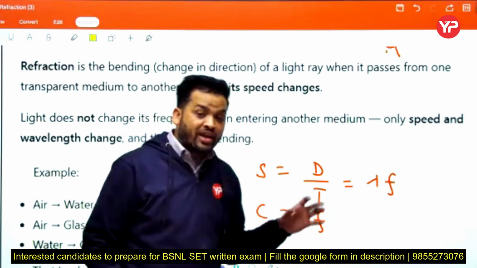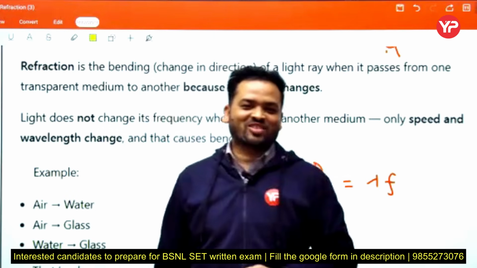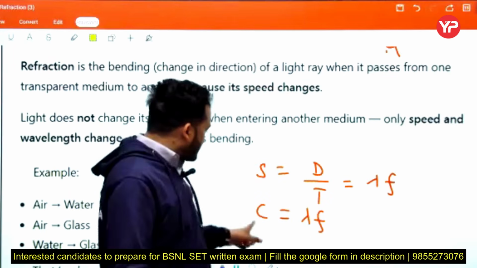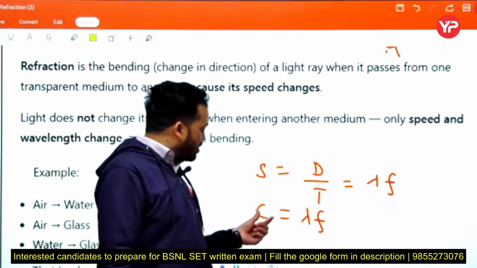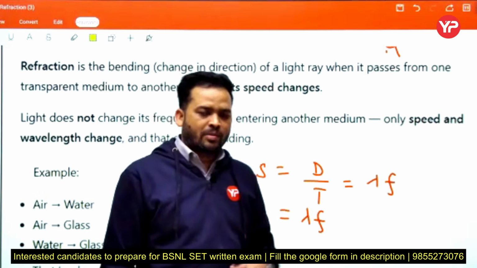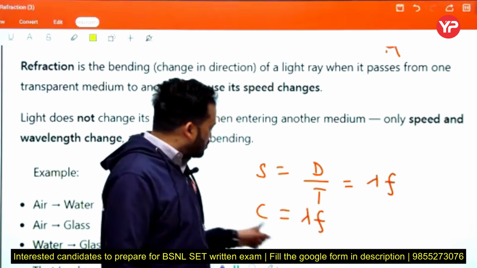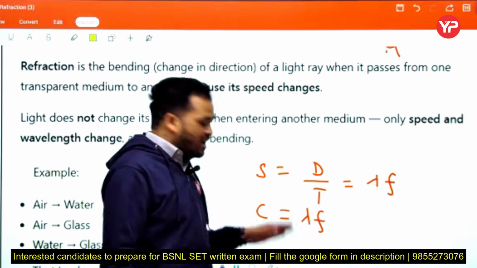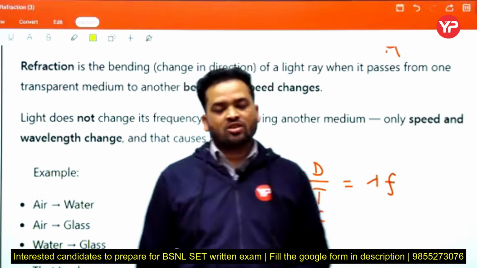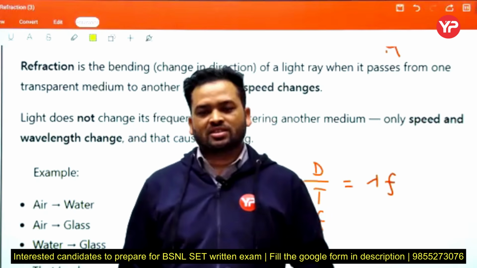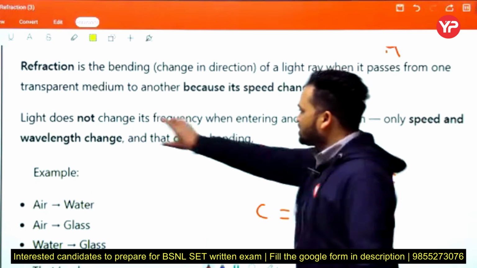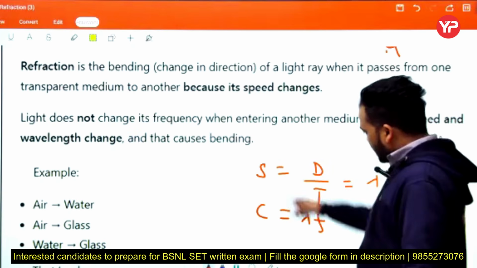This is a very important property of light. When light travels from one medium to another medium, c, the speed of light, and lambda change proportionally. That's why f equals c by lambda. When c and lambda change proportionally, the frequency remains the same. This is the basic important property. Now this is the point, and we explain it like that.